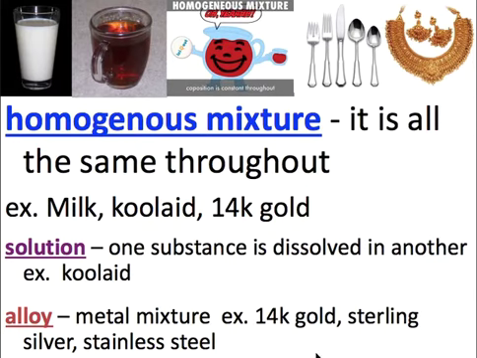And then alloys are actually mixtures of metals. So if you've ever heard the term alloy, especially if you're into cars and stuff like that, you might have heard that word, or if you work with metal. But it's basically a mixture of metals. So sterling silver, stainless steel. These are all things where they mix metals together because, again, it makes it stronger. So the original metals are not as strong as the completed mixture of metals, which is kind of cool.